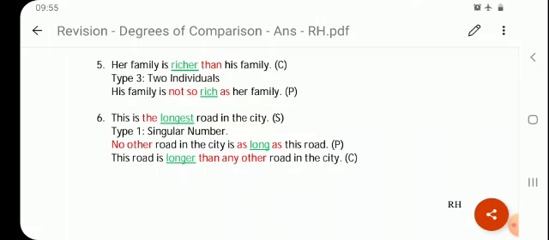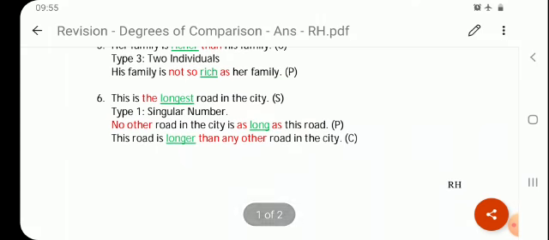Okay. Great. Next one. This is the longest road in the city. Superlative, the longest. This is type 1 singular number, students. So when we want to change it into positive, we'll add the word no other, and road in the city will come in the beginning. Okay. So no other road in the city is as dash as is required for positive statement. Longest will become long. No other road in the city is as long as this road.